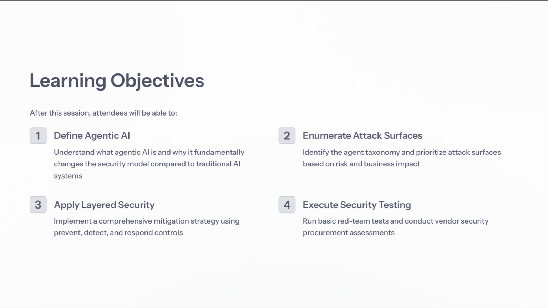You'll learn to identify various attack surfaces, prioritizing them based on their associated risks and business impacts. We'll also explore how to implement a layered security approach, employing effective strategies to prevent, detect, and respond to potential threats. Finally, you'll gain practical experience in executing security testing, including running red team exercises and conducting thorough vendor assessments. With these objectives in mind, let's take our first step by understanding what agentic AI really is and how it differs from traditional AI systems.